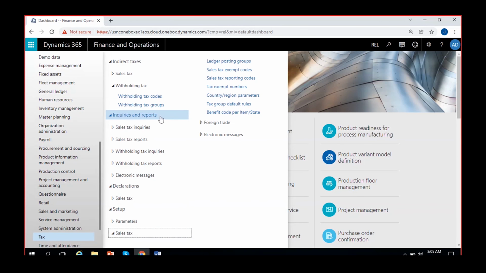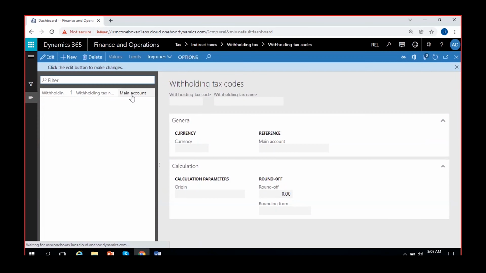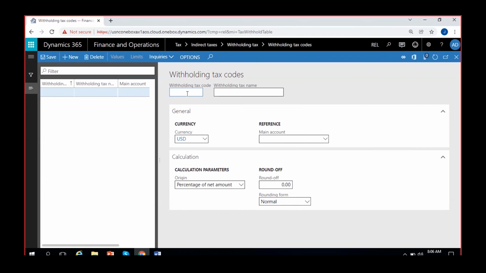Okay. So you can create some withholding tax codes and withholding tax groups. Let me click on withholding tax codes first. There are only two configurations in this. Just click on new. Let's create a withholding tax code.